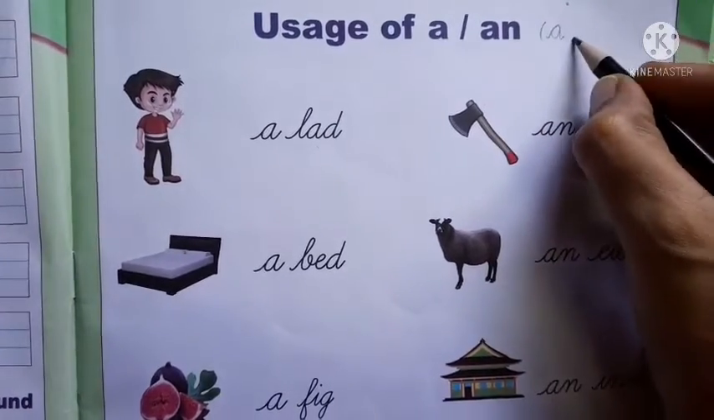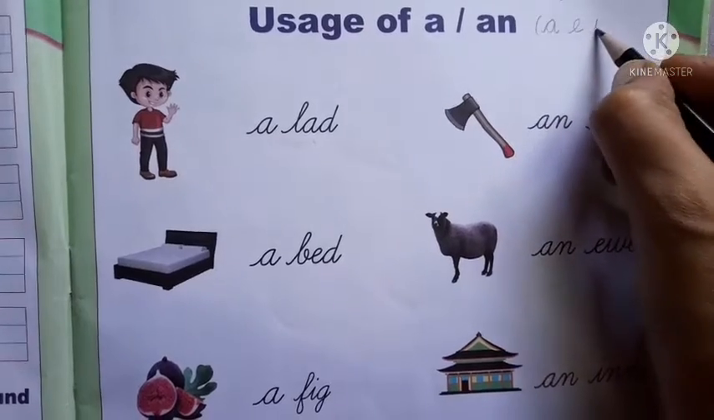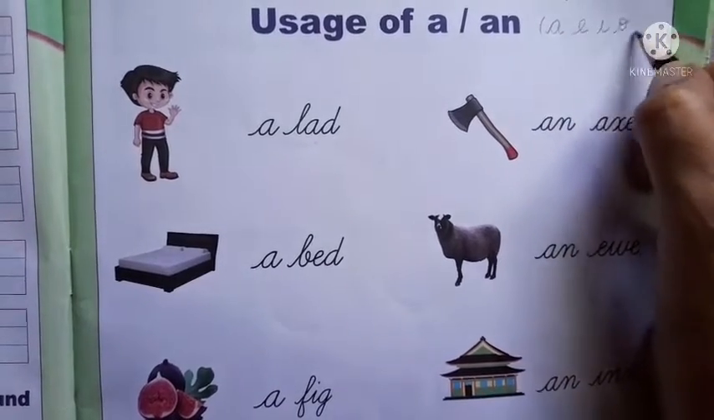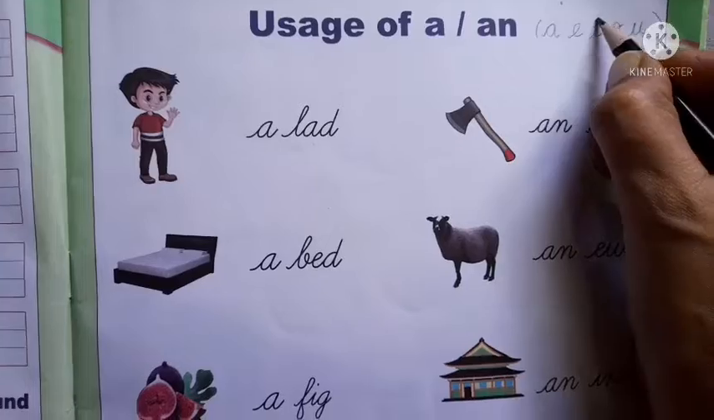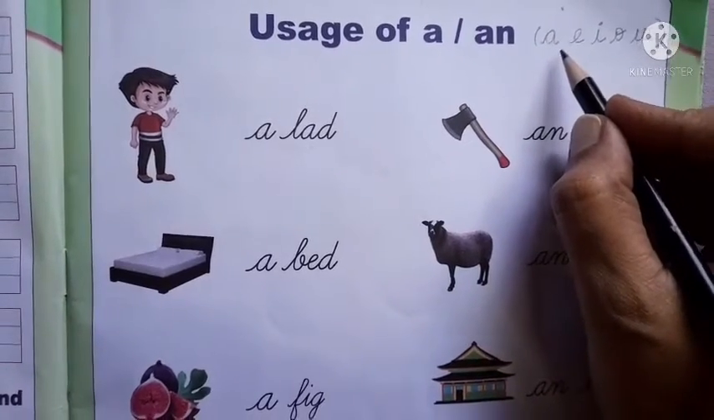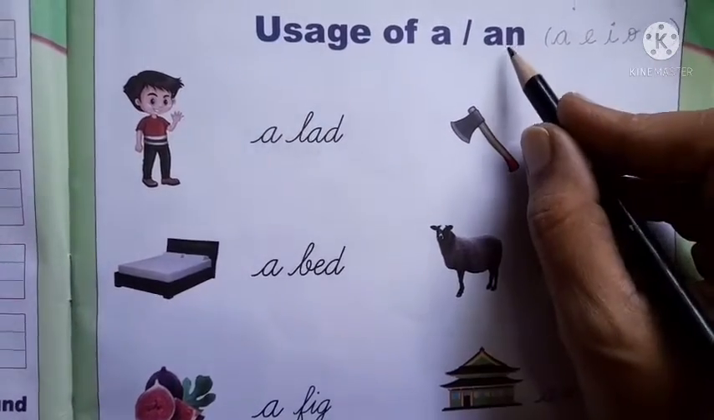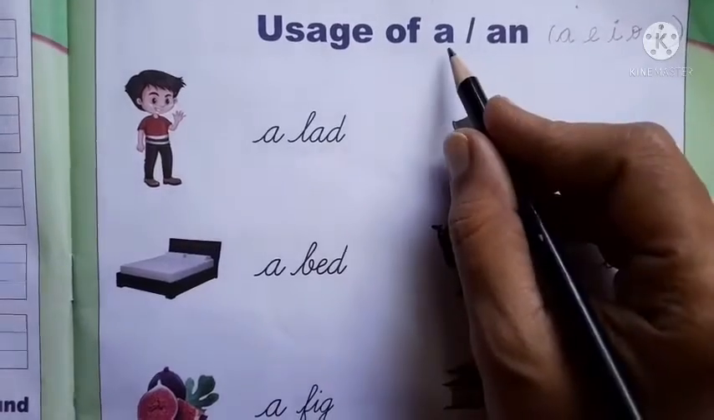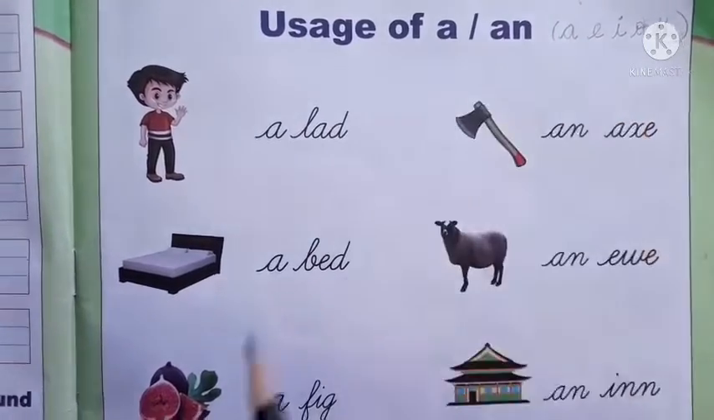A, write in your book. A, E, I, O, U. All these are vowels. If the word starts with these letters, you should write "an". The remaining 21 letters, you will write "a".